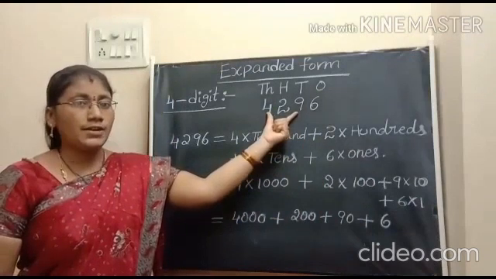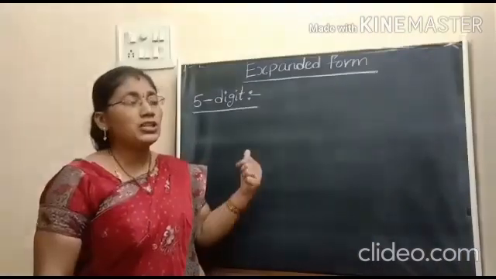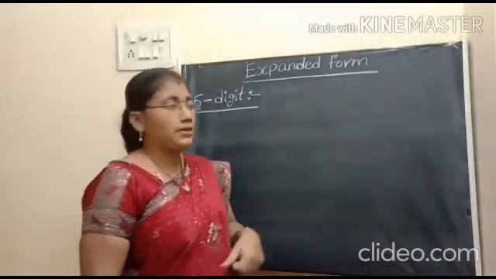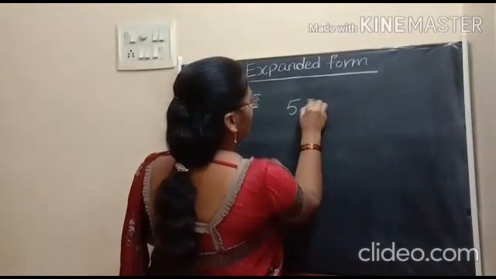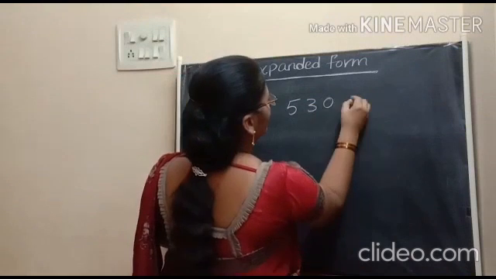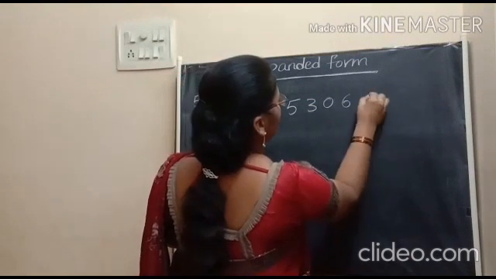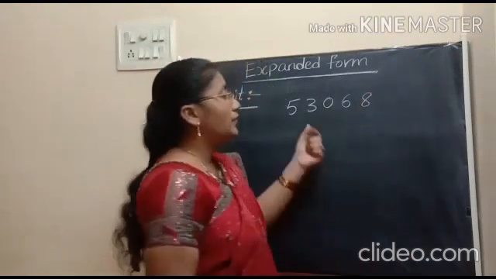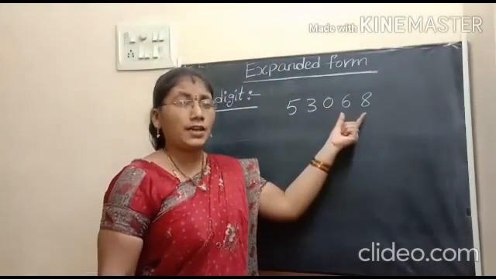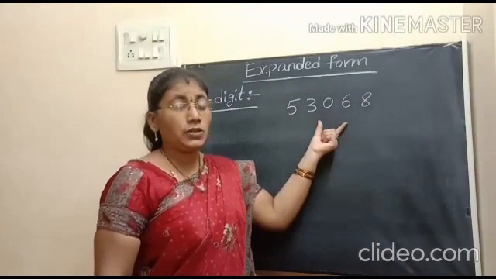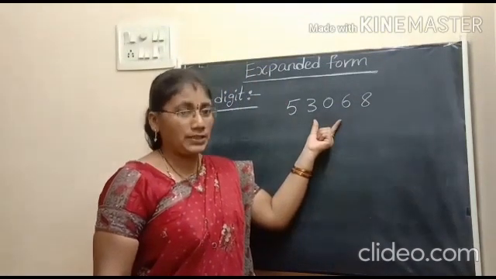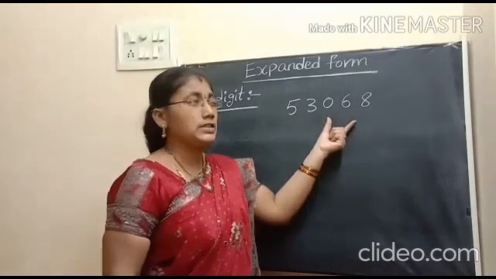Is it clear children? I am taking a 5-digit number. That is 53,068. Here we have 5 digits. So we need 5 places to represent these digits.